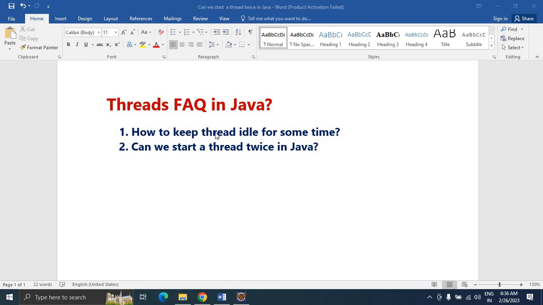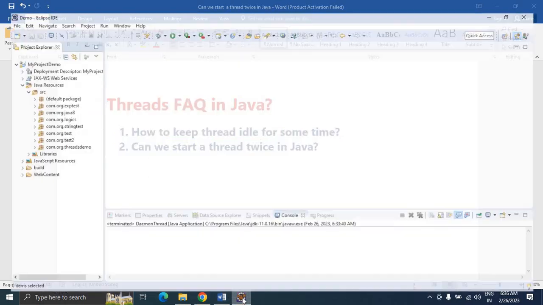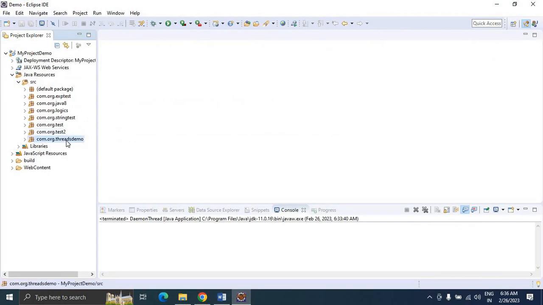So by using the sleep method, we can keep the thread idle for some time. And can we start the thread twice? What happens? We will check it in the Eclipse tool.